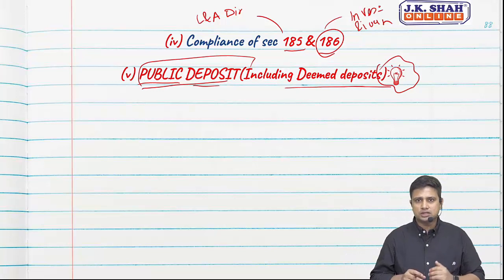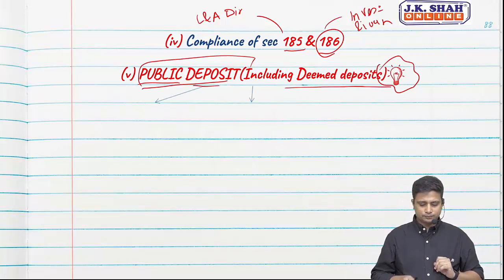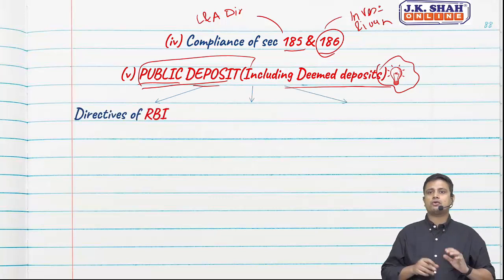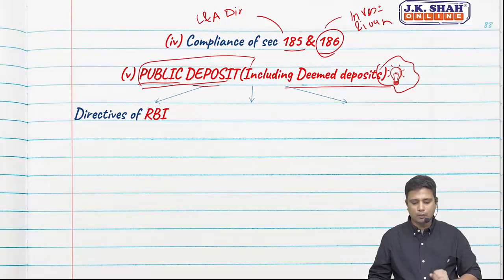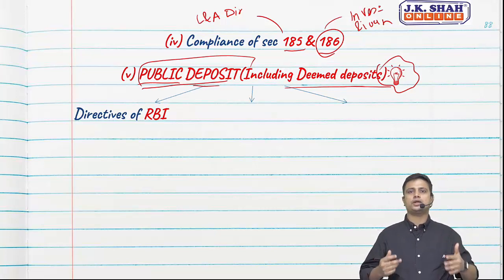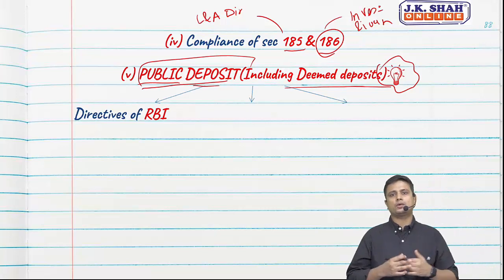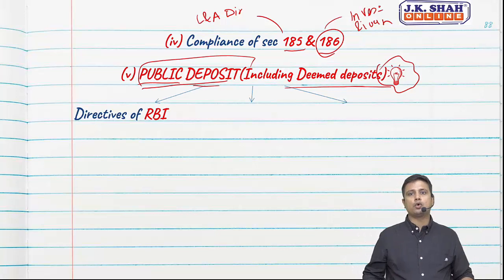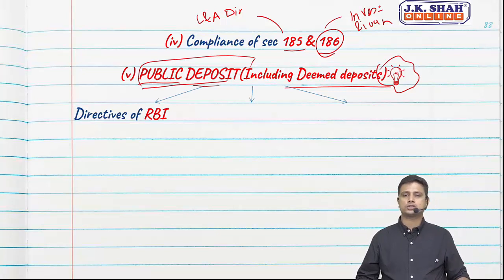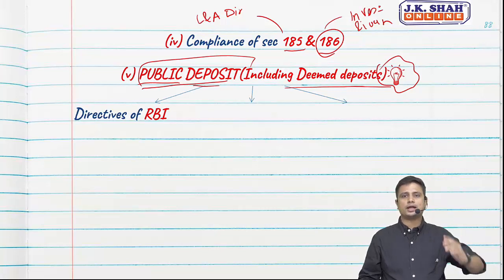Okay, so in this scenario, we need to verify 3 things and report on 3 things. Whether directives of RBI have been complied with. See, RBI very closely monitors public deposits, because people in faith will give this money to the bank or to corporations. So this is a non-banking corporation, Future Group, where I have given my money. In case they do not repay me the interest or the whole amount, the investors will be at a loss. So RBI monitors the same very closely. A lot of times RBI issues directives on the same.